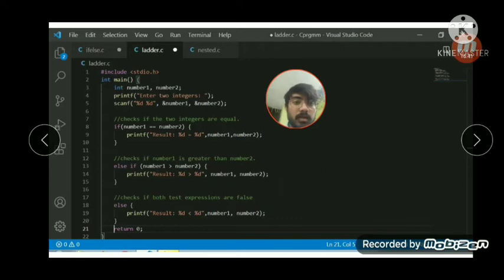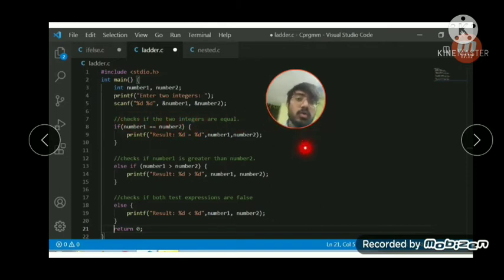So we have to check various conditions simultaneously. If both numbers are equal, this condition will be true, and it will enter this block and print that the first number is equal to the second number. And if this condition is false, and both numbers are different, then